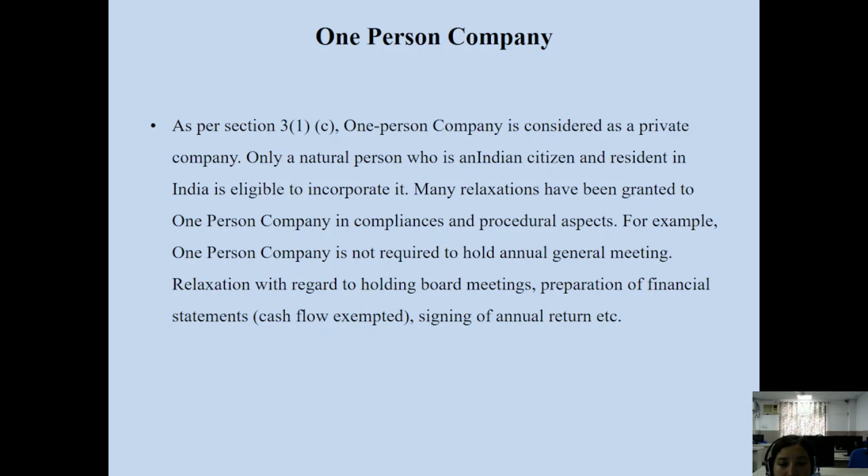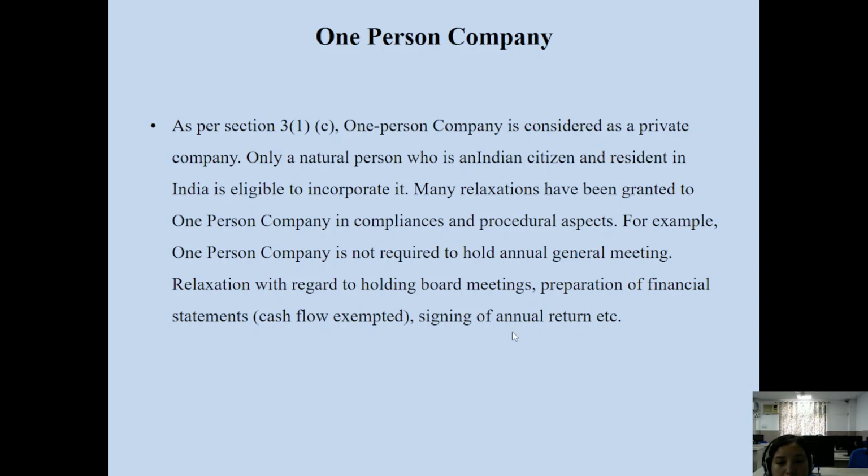Then signing of annual returns. You have to sign annual returns. We are seeing relaxation on this point, signing of annual returns. But you have to prepare the annual return to make it a documentary evidence to be presented in the court of law in the case of any dispute. So the annual return has to be signed by the members of the company, by the directors of the company. If only one person acts as director of the company, it is to be signed by that person, and the common seal of the company is to be incorporated in the official document to make it a valid document to be presented in court in case of any dispute or controversy.